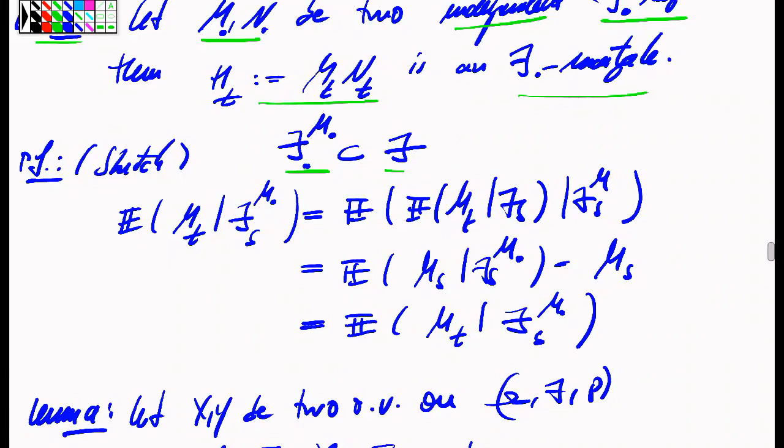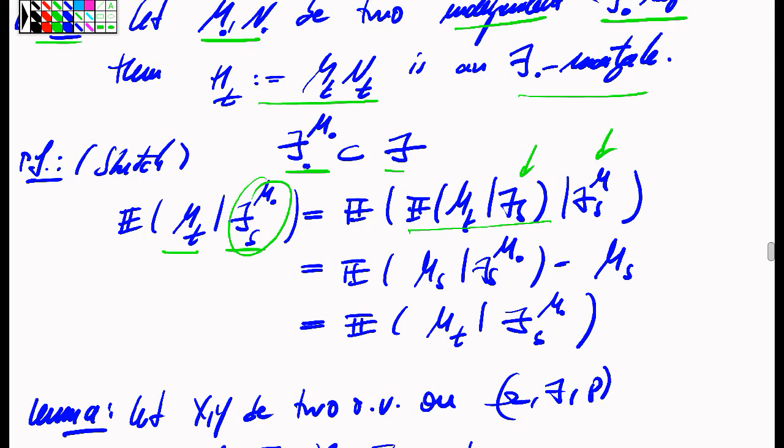Let's prove that. Namely, if I compute the conditional expectation of that martingale M with respect to its own filtration at a previous time s, then since this filtration is coarser, I can first project the same random variable to a finer sigma field, which is the full F sigma field at the same time s, and then in a second step project to the coarser sigma field.